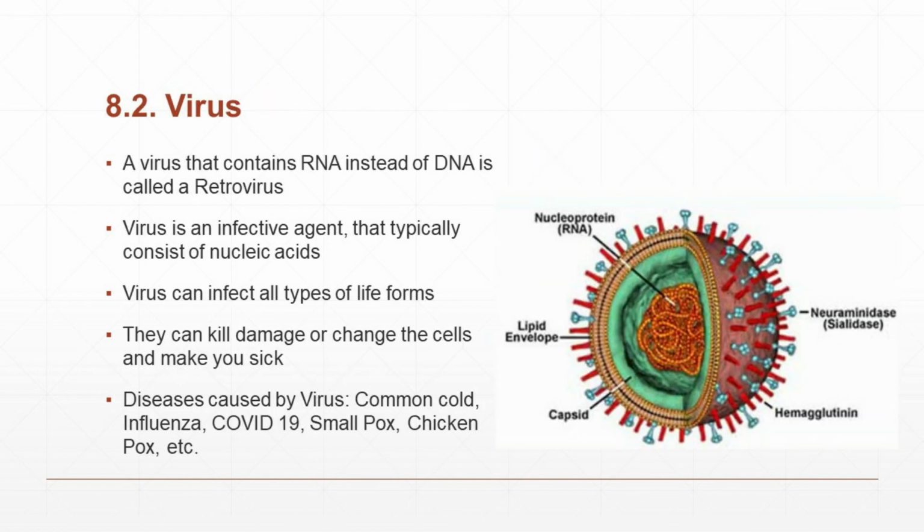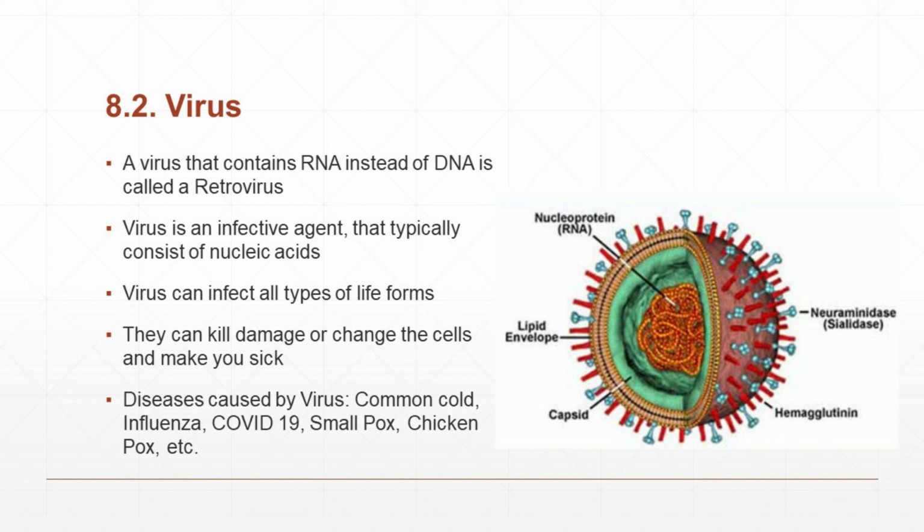Now let us learn about virus. A virus that contains RNA instead of DNA is called a retrovirus. Now everybody is aware of coronavirus that is spreading COVID-19 among human beings. A virus is an infective agent that typically consists of a nucleic acid molecule in a protein coat.